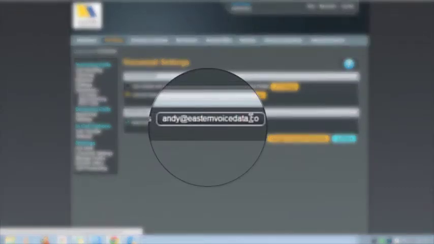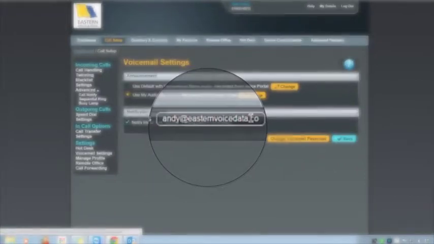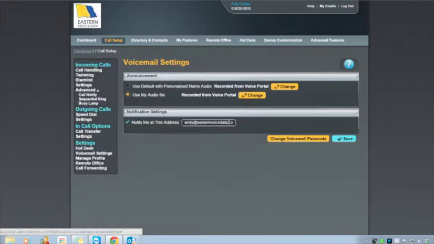Voicemail settings, again, in this instance, I've got it set to using my recording, and it will email me any voicemail message I get at this email address. Yes, that's right. Any voicemail you get comes to you as an email, so you can listen to that WAV file on any smartphone. You'll be able to do it.